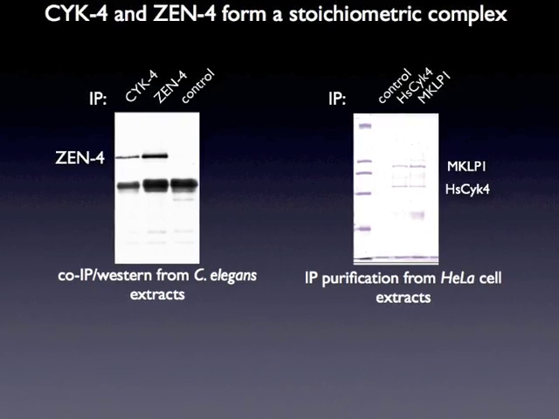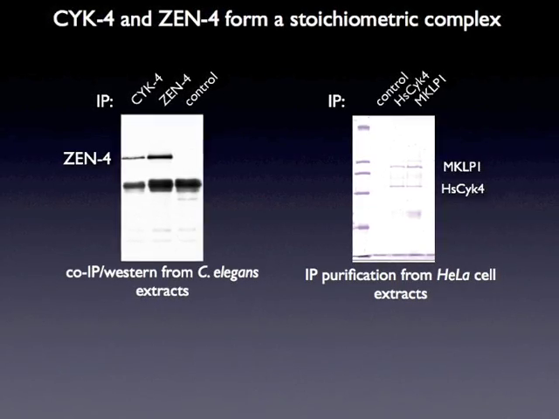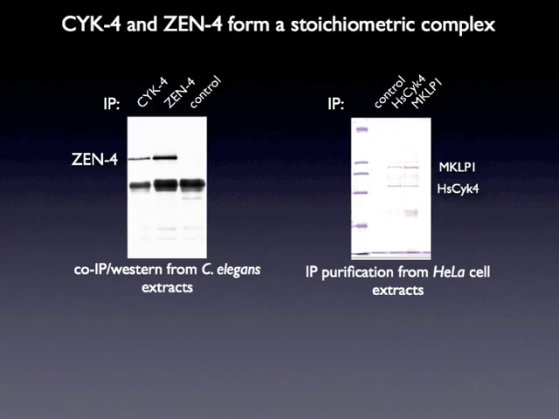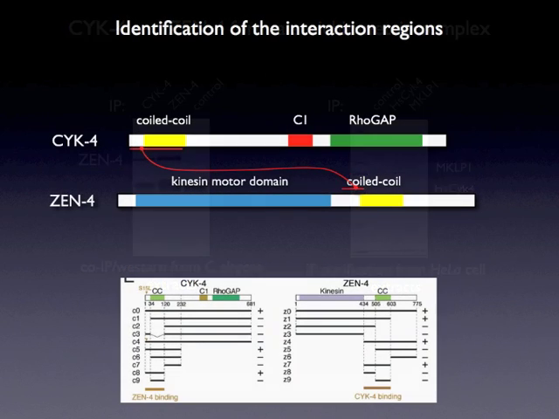MKLP1, the mammalian ortholog of ZEN-4, had been previously found to localize on the central spindle during anaphase. Our initial studies indicated that the two proteins were interdependent for their localization, suggesting that they may directly interact. The first key finding of the Developmental Cell paper was that CYK-4 and ZEN-4 indeed interact quite strongly, and they co-IP'd in stoichiometric amounts. We also found that the human orthologs of CYK-4 and ZEN-4 also form a stable stoichiometric complex.